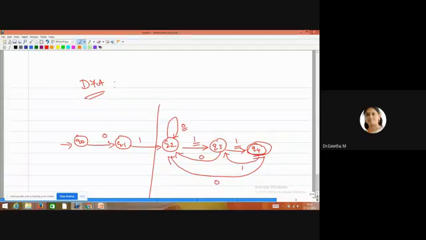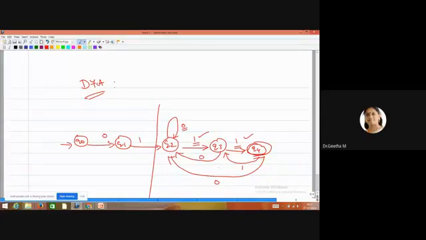Suppose at Q4, if 0 comes, then what we should do is take a path from Q4 to Q2. 0 comes, and again you want to accept these two ones. So if 0 comes, again we move on to Q2. See the meaning of the back loops here: if 0 comes, why are we taking a path from Q3 to Q2, and from Q4 to Q2 based on 0?